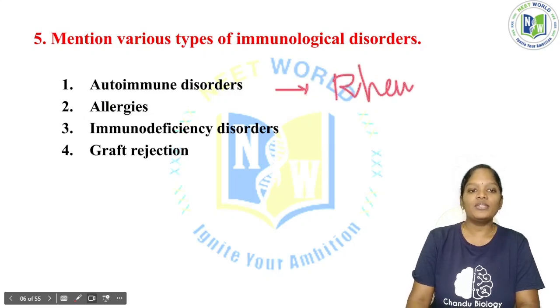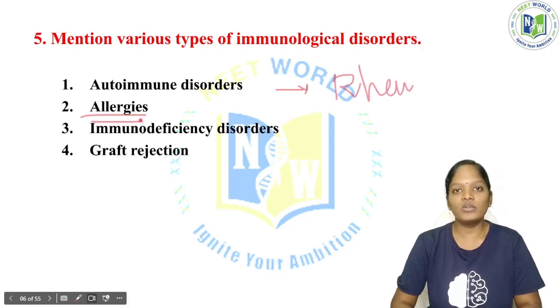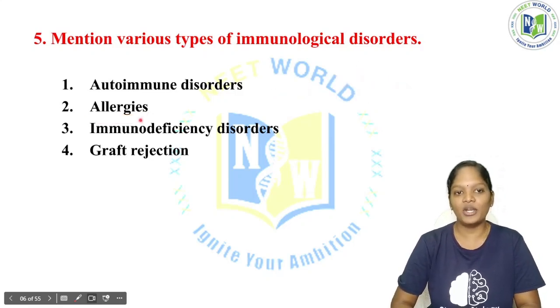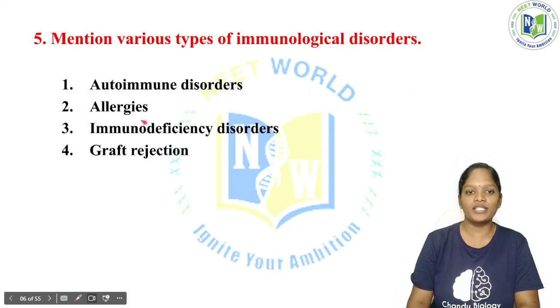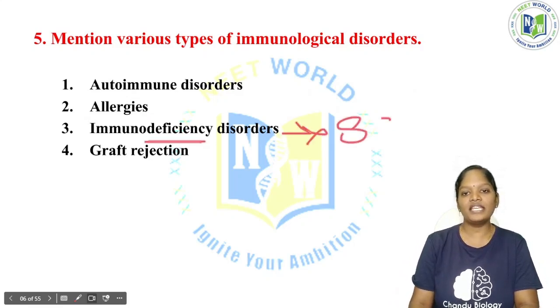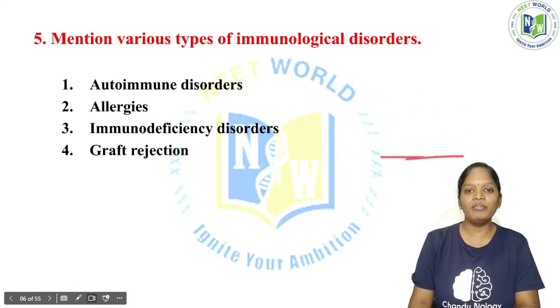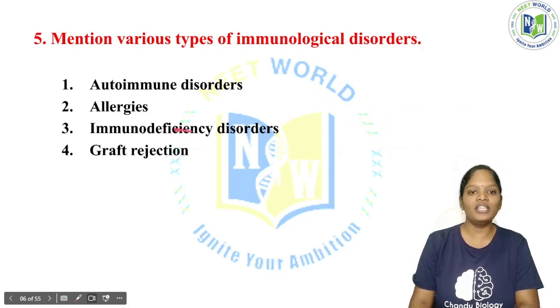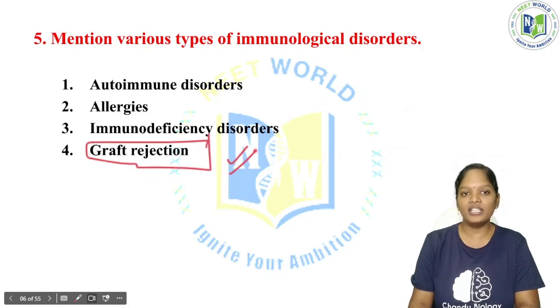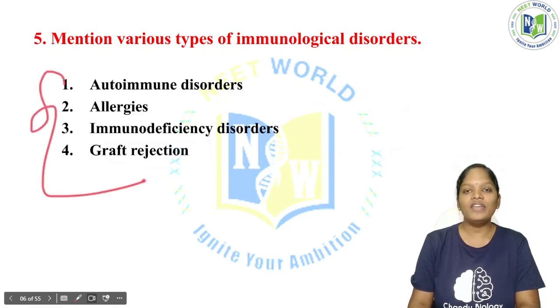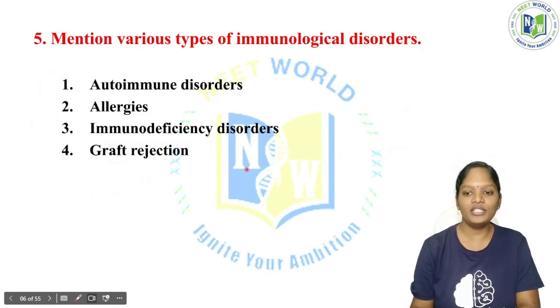Okay, and allergies are also an immunological disorder. Immunodeficiency disorders, we can say that as SCID, severe combined immunodeficiency disease, so this can be considered an immunological disorder. And graft rejection is also an immunological disorder. So these are all the various types of immunological disorders.